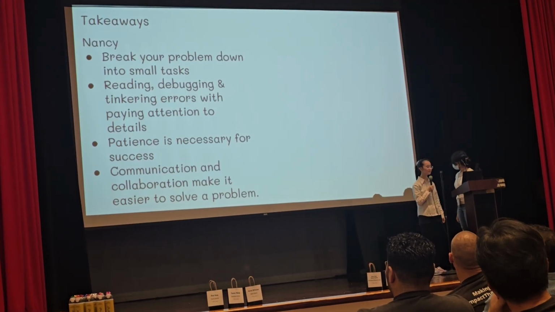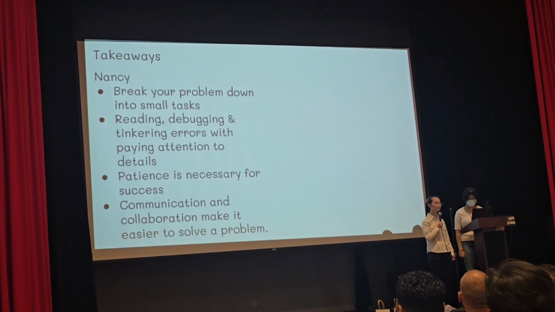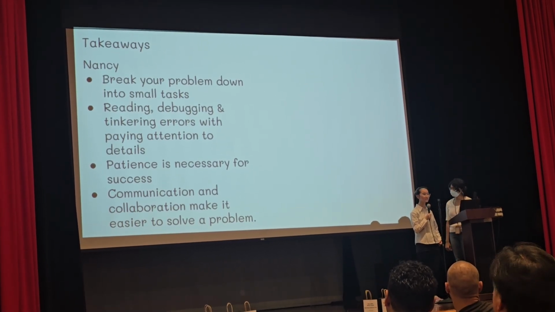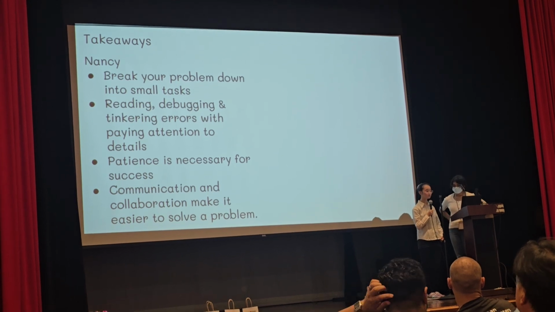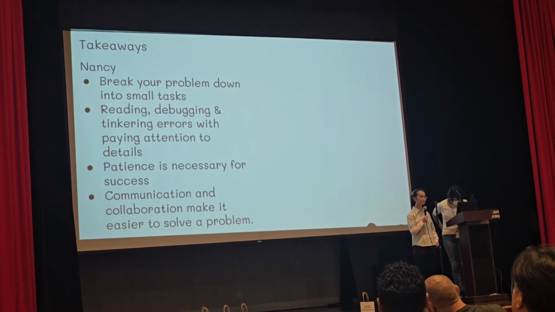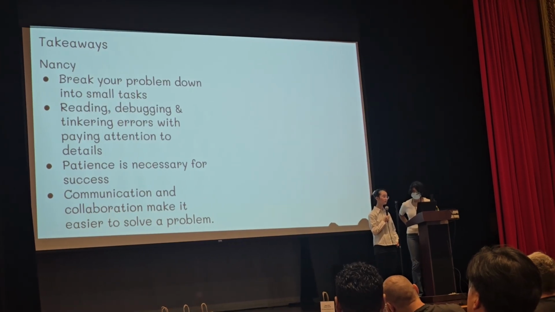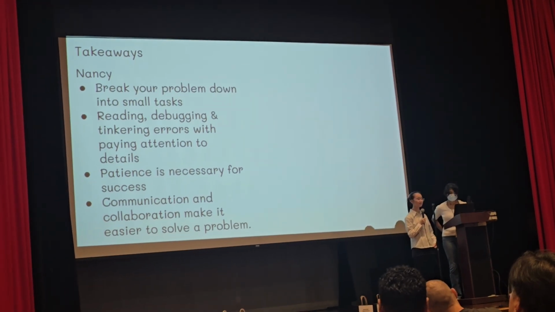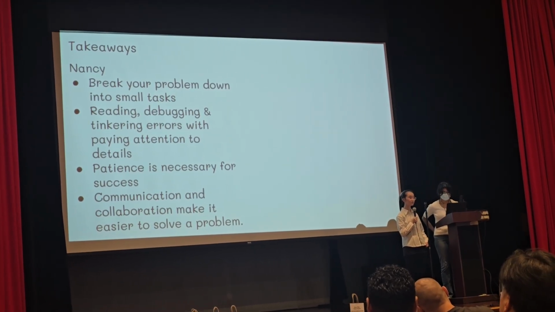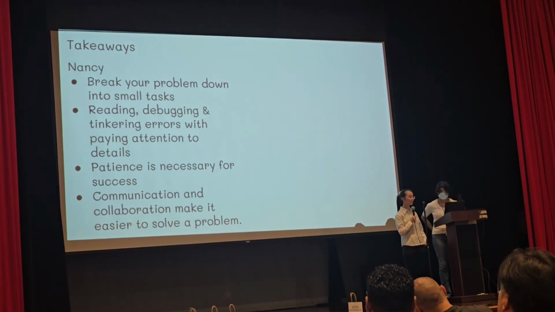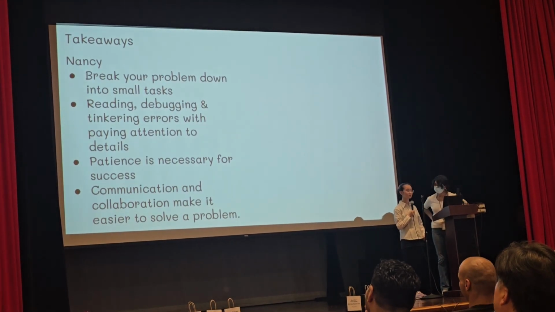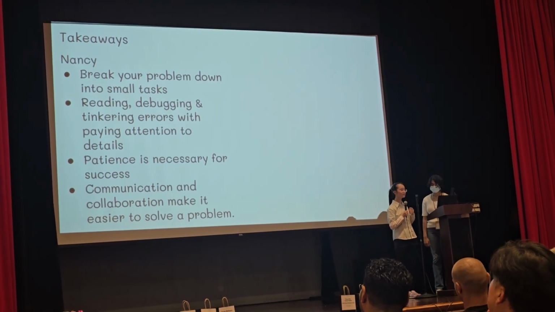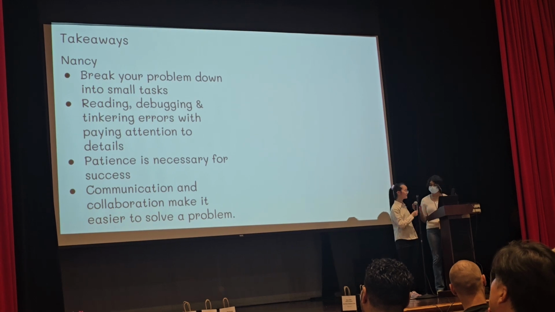Some of the takeaways that I learned: break your product down into small tasks. I don't know if you noticed earlier, but my game took like 1,400 lines of code. It took a very long time. My tool Phaser is really sensitive to any errors, so I had to learn to debug and pay attention to details. Also, patience is really necessary because, as I said, it took 1,400 lines of code and the whole year. And communication and collaboration make it easier to solve problems, because my partner is in Period 3 and I'm in Period 4, so it's really hard to collaborate through this process.